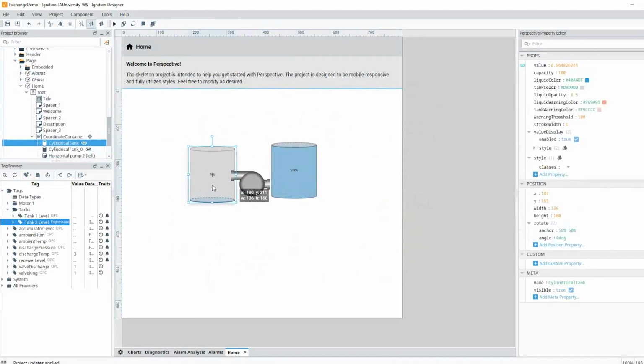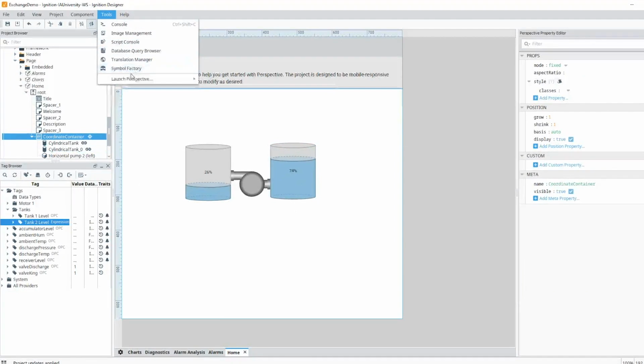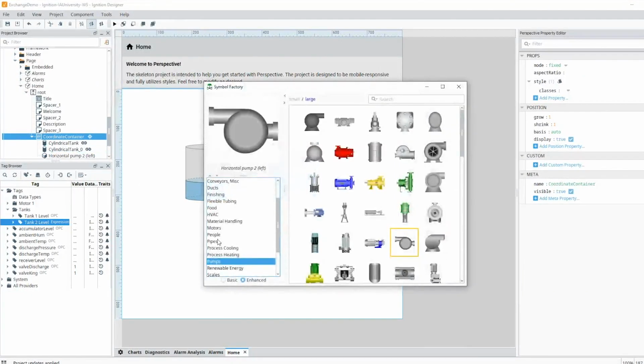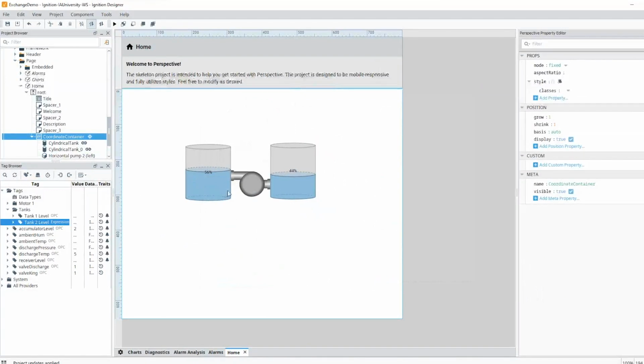As I'm looking at the clock, we're going to kind of rush this, so I'm not going to draw any pipes for you guys today. But pipes are certainly available inside that same graphics symbol factory right there. You can certainly come and grab individual pipes, start connecting these together however you wanted. But with this, I've just got 2 tanks connected to each other.